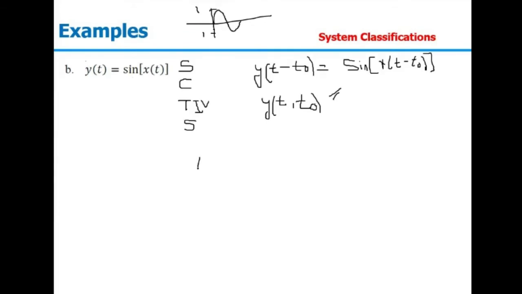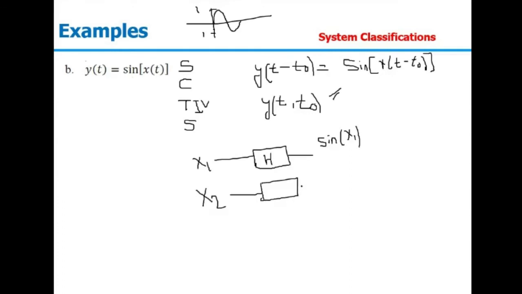For the additive property, we pass x1 through the system. The system response says output is equal to sine of input. So the output will be sine of x1 of t. Similarly, for the second input, the output will be sine of x2 of t. And the summation of these two, y1 plus y2, will be sine of x1 of t plus sine of x2 of t. This will be our equation 1.